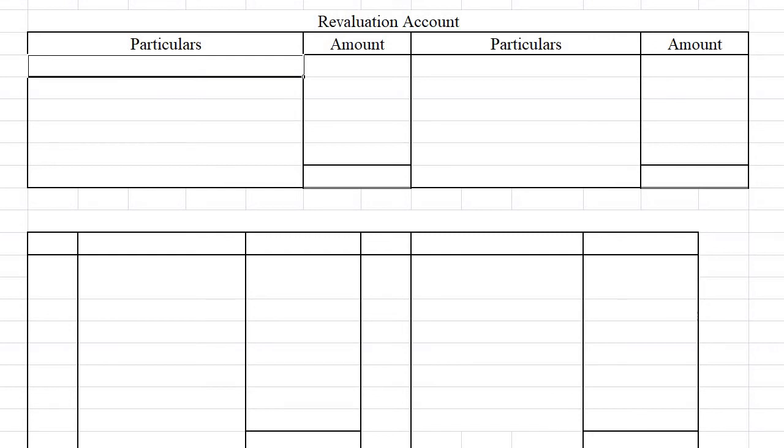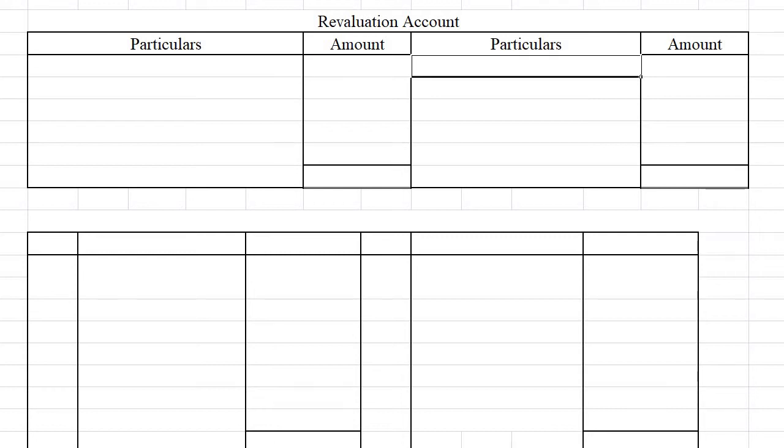In the revaluation account it says that patent be valued at rupees 16,000. Patent we had 12,000. Here patent shows an increase, so patent can be credited. 4,000 rupees is the increase.